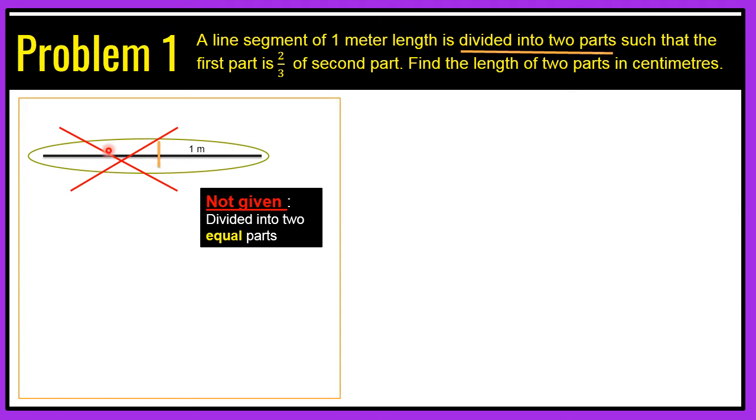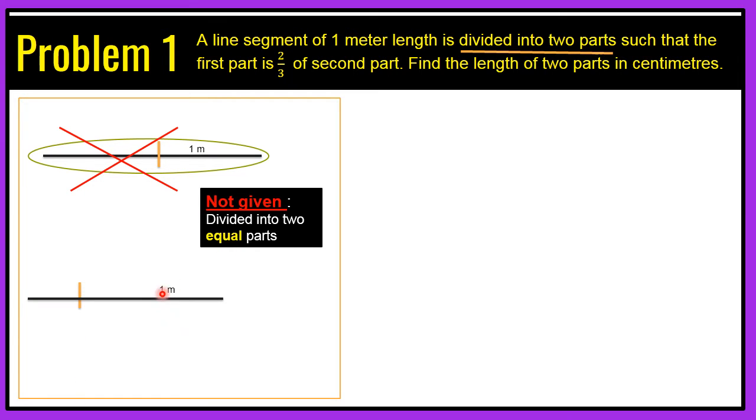What it means is, never divide the line into two equal segments, because it will confuse you when you start solving the problem. You may get confused, thinking that the lines are in equal parts. No, it is not given as equal. Okay, let's do it further.